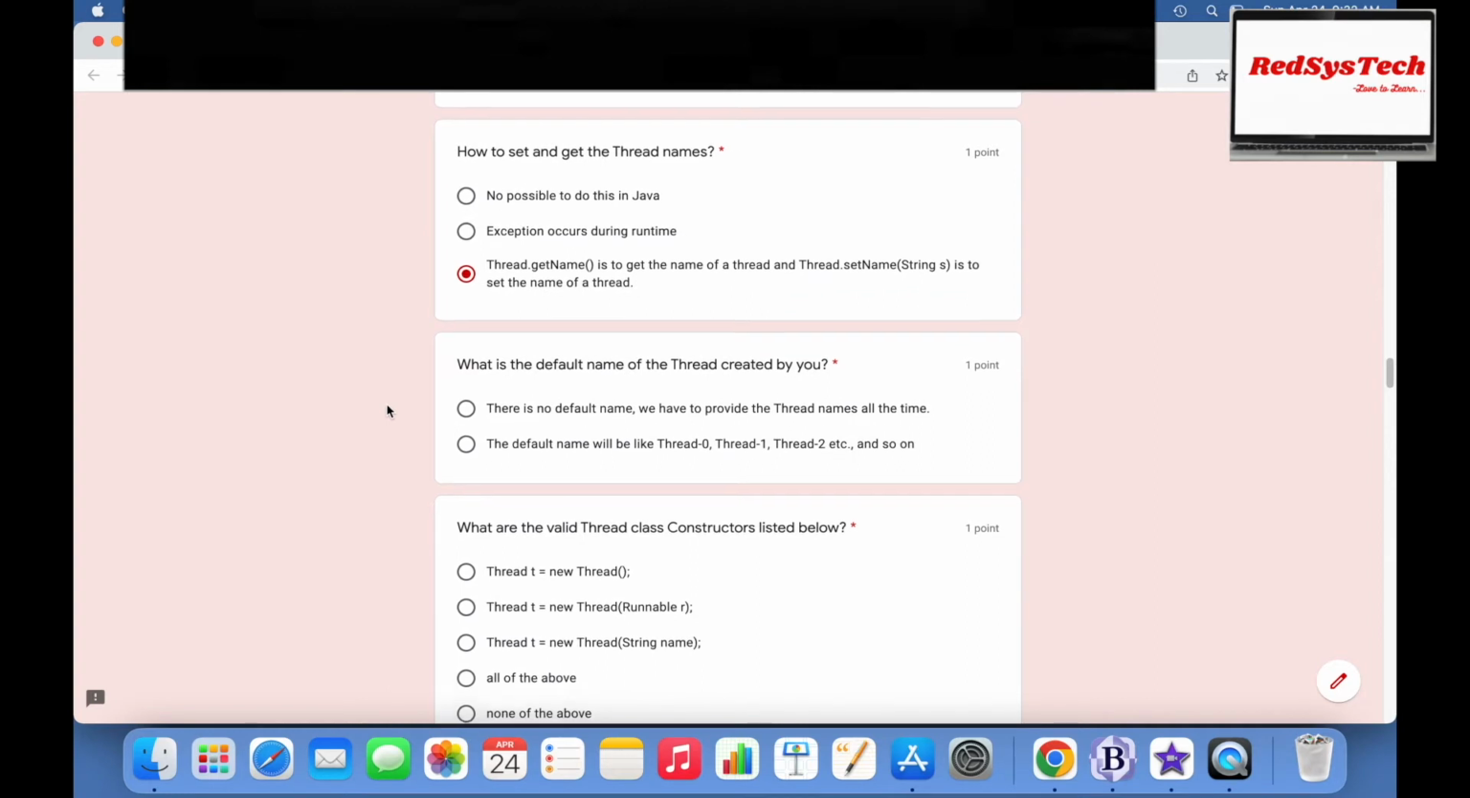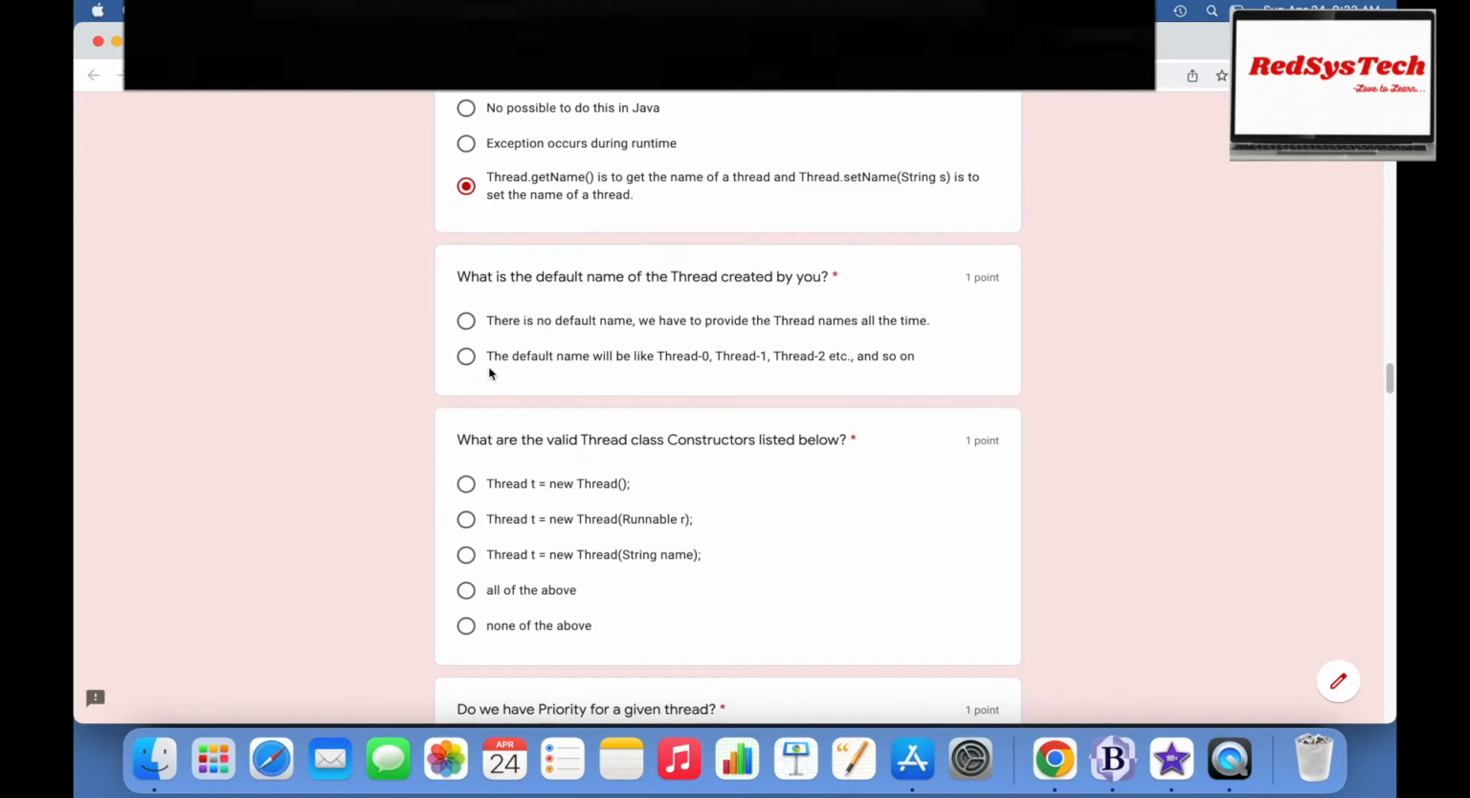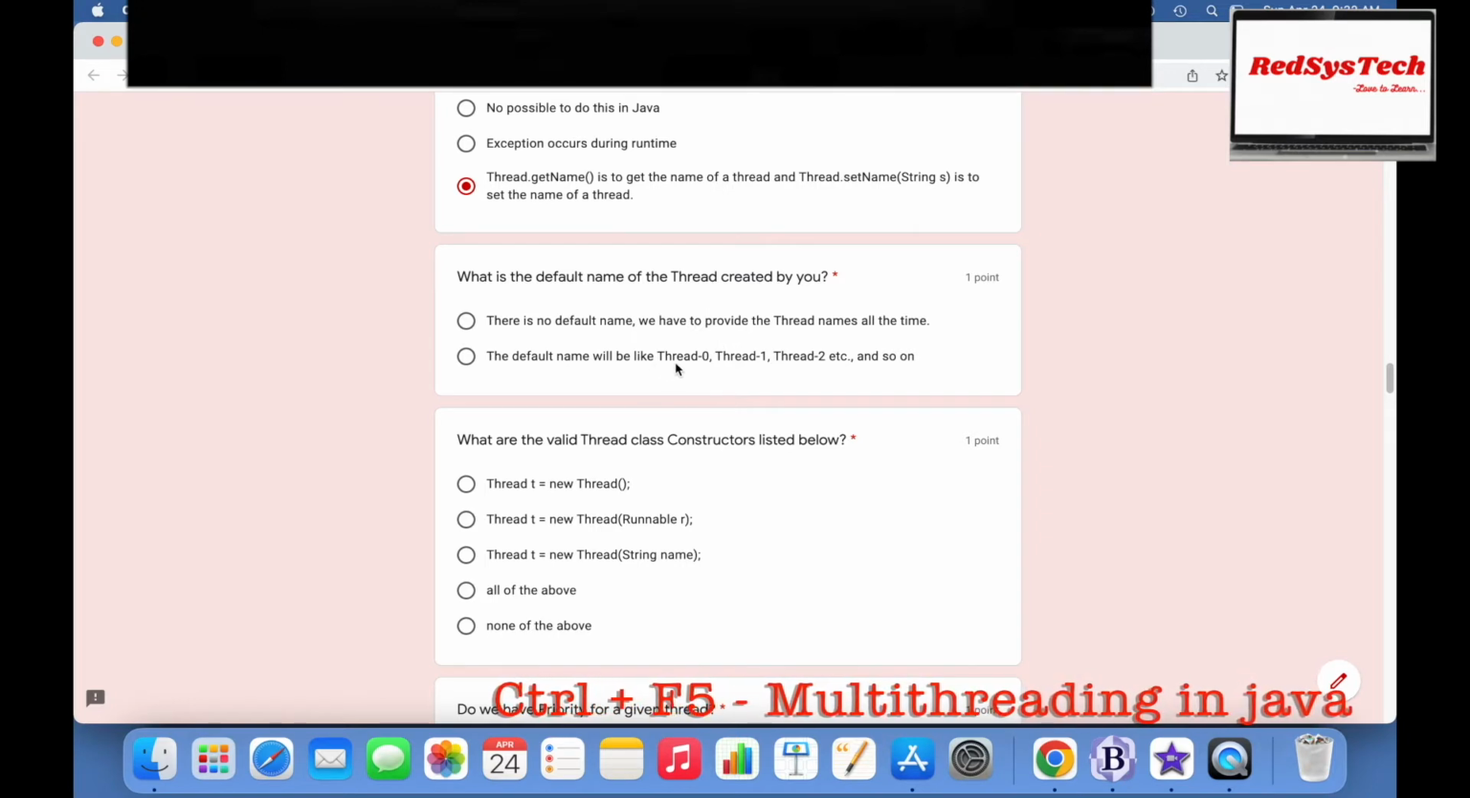Now, what is the default name of a thread created by you? There is no default name? We have to provide a thread name all the time? No. The default name will be like Thread-0, Thread-1. Yes, this is correct, right? You don't need to give a name all the time. By default, it will have names like Thread-0, 1, 2, like that.